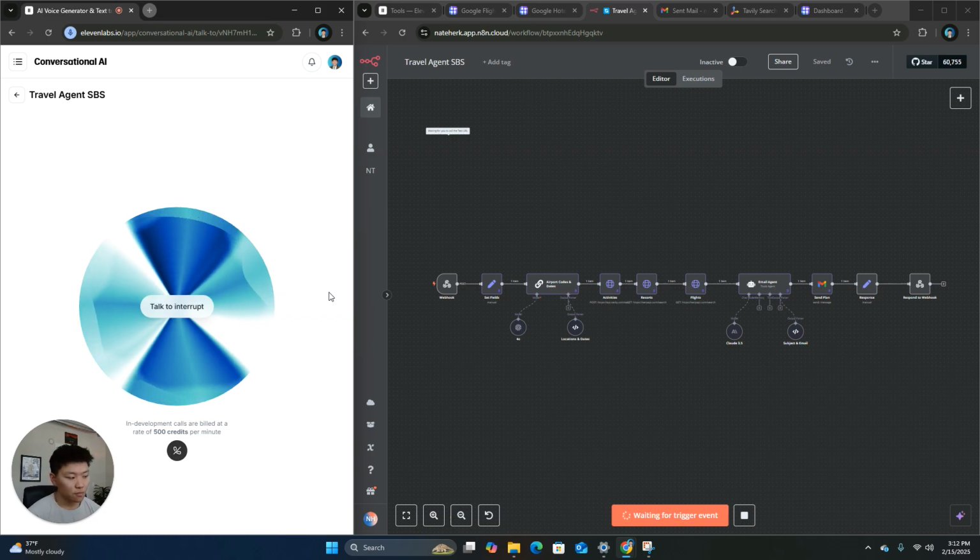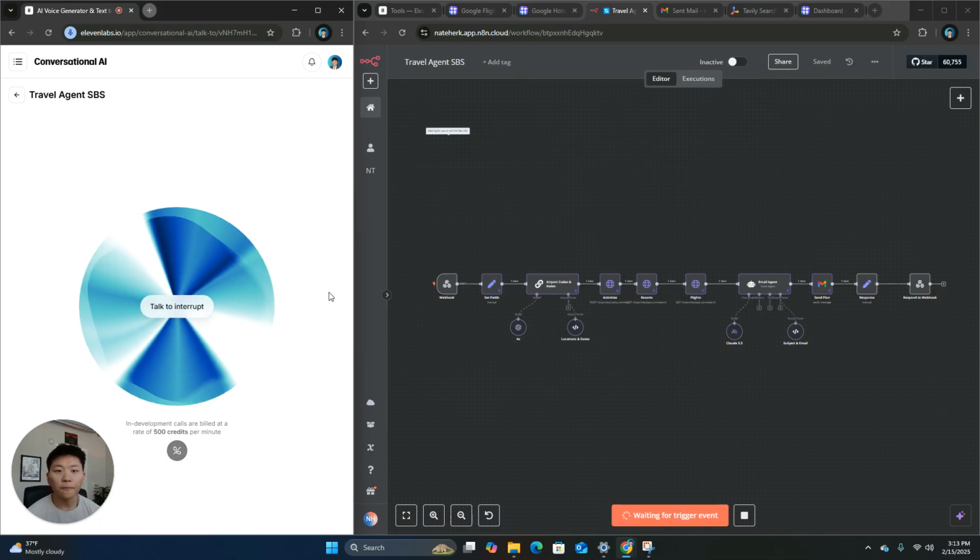Got it. And do you have any specific activities you'd like to do while you're in LA? Yeah, I want to go surfing. Okay, great. Just to confirm, you're traveling from Dallas to LA on March 12th and returning on March 15th. It's just you, and you want to go surfing. Is that all correct? Yep. Also, could I please get your email so I can send you the travel plan?